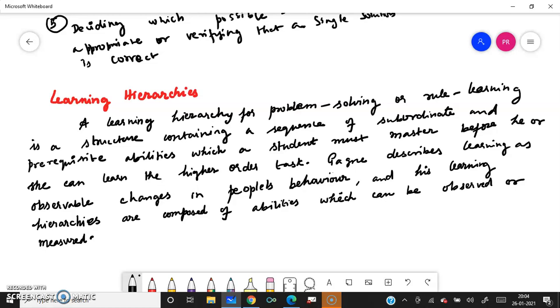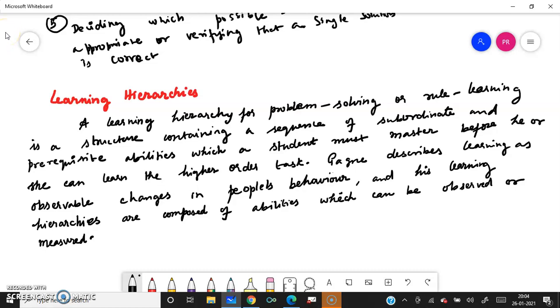The child has not learnt how to divide a polynomial using a monomial, but the child knows normal division. That is a prerequisite skill. And the child knows what a polynomial is. These are the prerequisite skills to learn dividing a polynomial by a monomial. So the main thing is the child should not know it before.